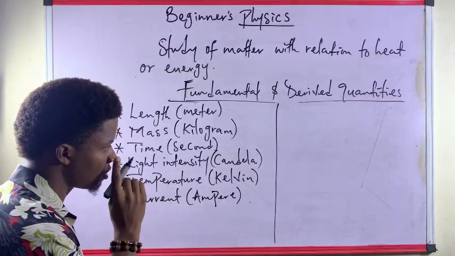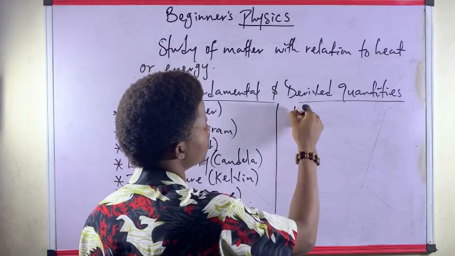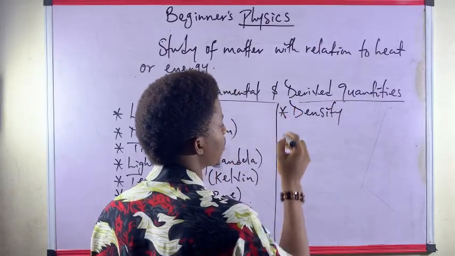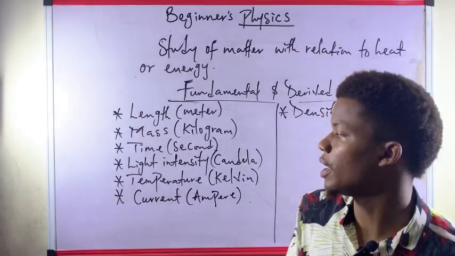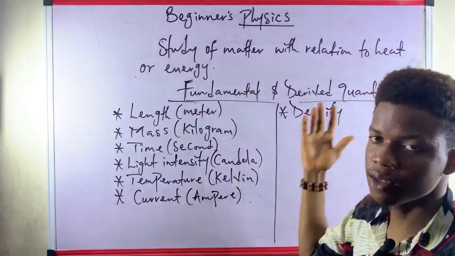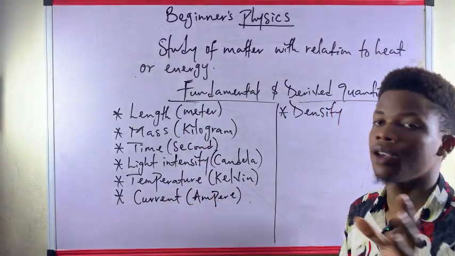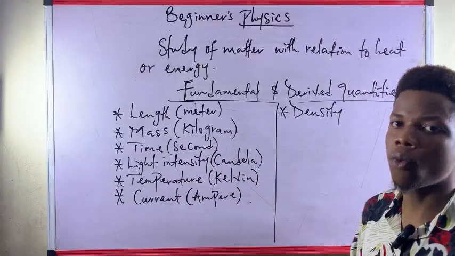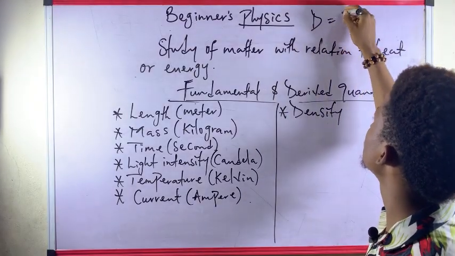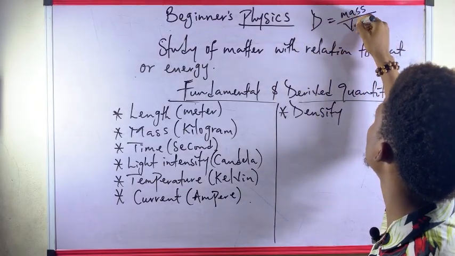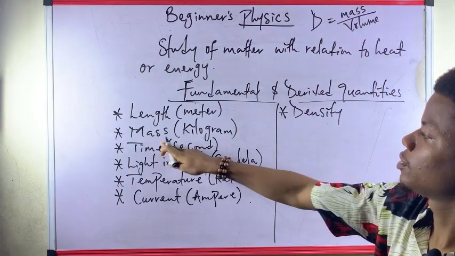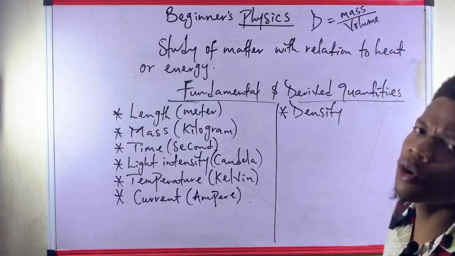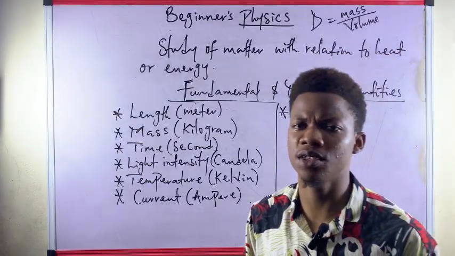Then for derived quantities, what are examples? We have density. Derived quantities are basically those gotten from the fundamental quantities, so anyone not part of these six is a derived quantity. Now what is density? Density is mass over volume. Remember, mass is under fundamental quantity. So you will be asking, how come volume? Is volume then a fundamental quantity?